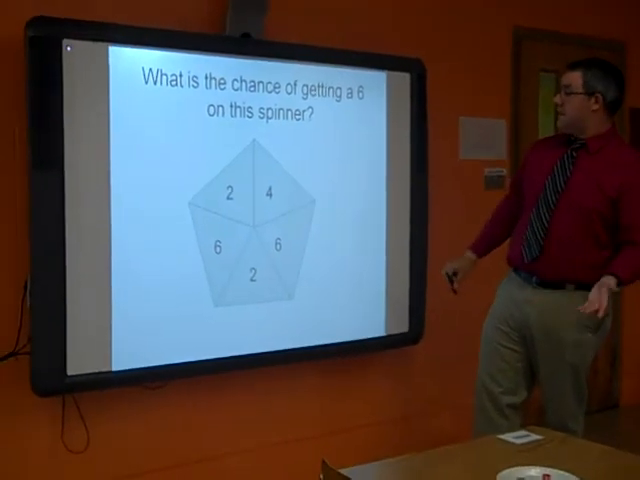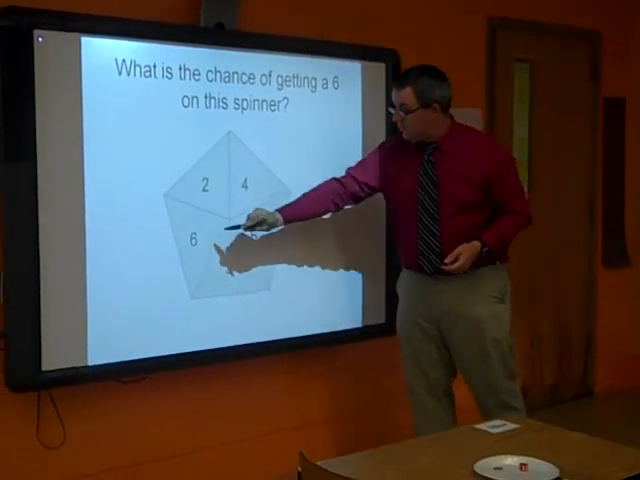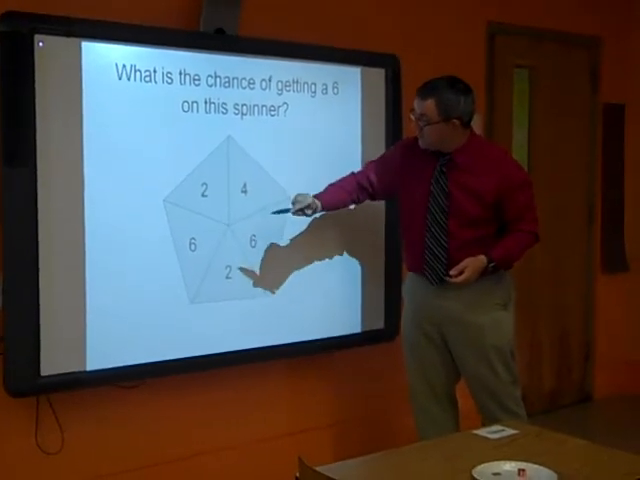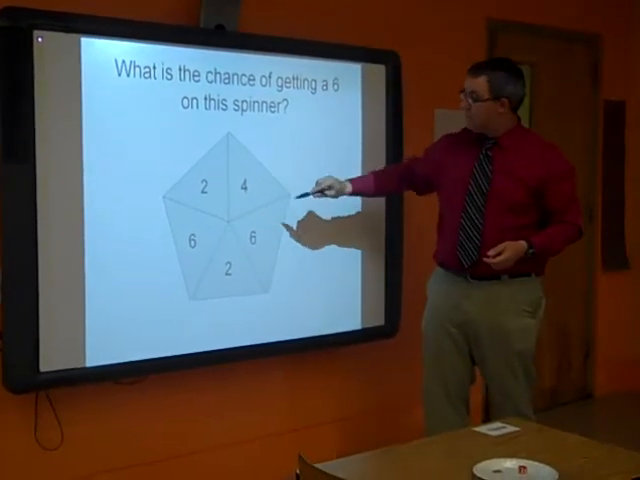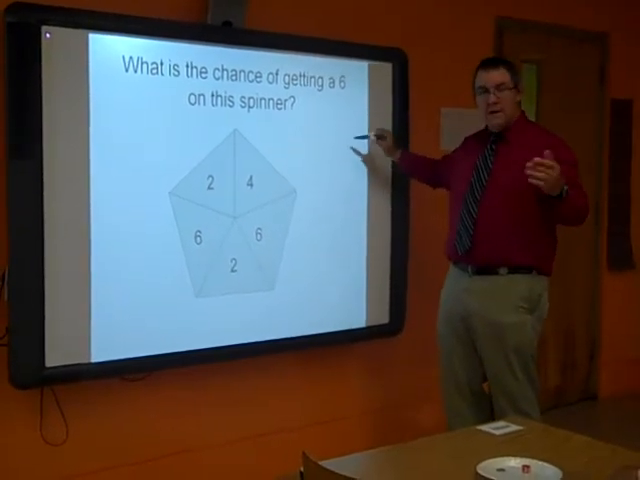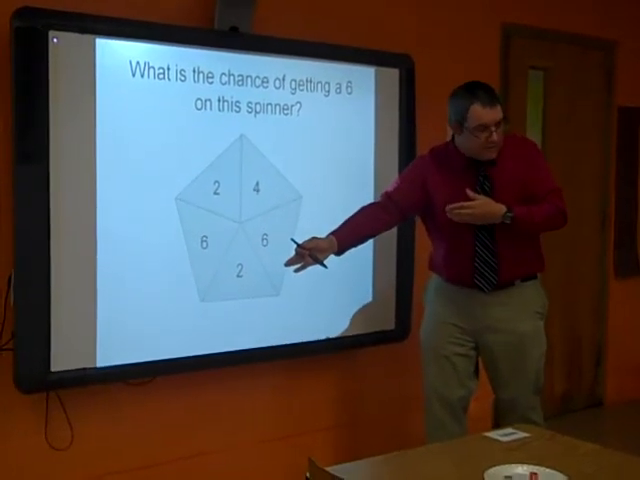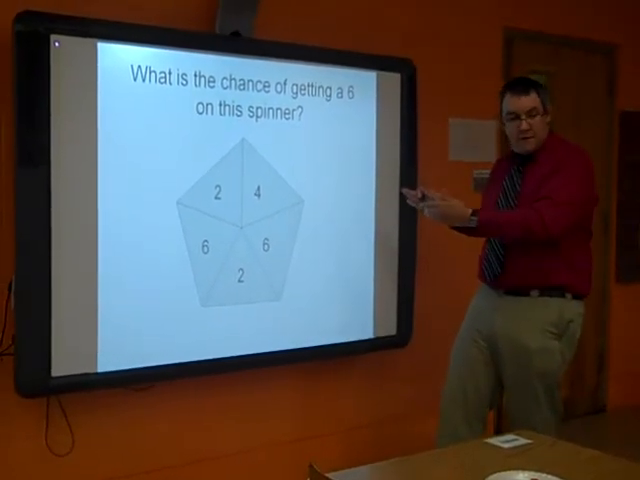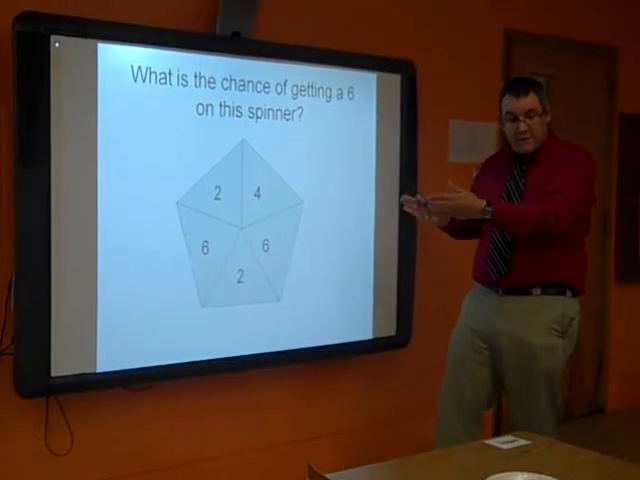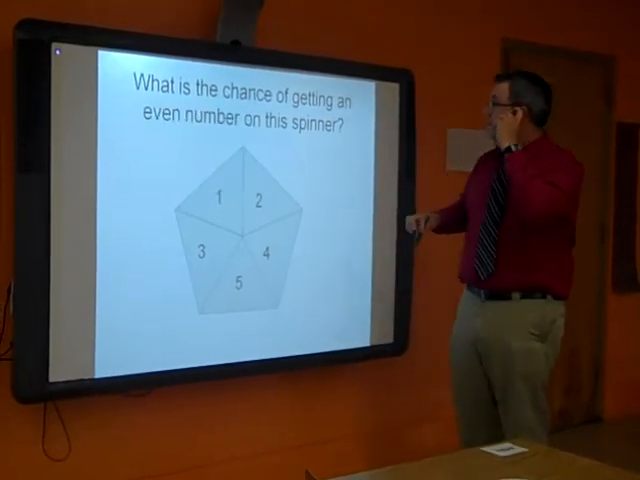What's the chance of getting a 6 on this spinner? Look at it. How many 6s are there? 2. 1, 2. Out of how many? 5. Very good. You got the 2 right away. So it's a 2 out of 5 chance. Is it impossible? Is it certain? Is it certain that we're going to get 2 every time? No, it's gone in the middle, right? So we're going to get a 2 out of 5.